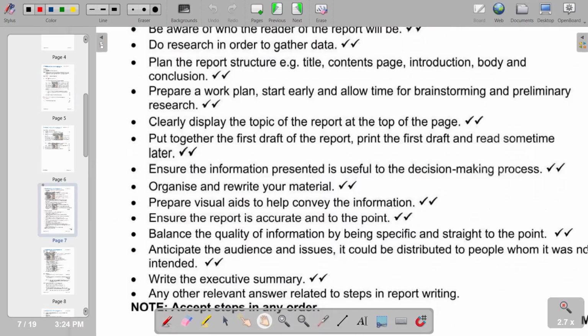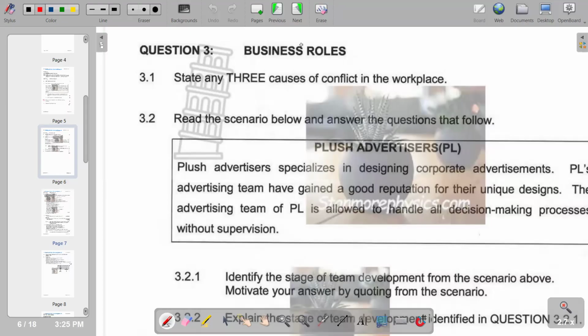And this marks the end of our question 2. And of course, we need to move on to the next question, which is going to be our question 3. Question 3 is on business roles. And question 3.1, state any three causes of conflict in the workplace.